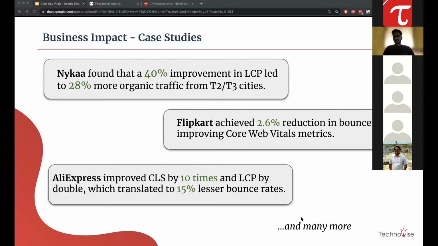The same goes with AliExpress. They improved CLS by 10 times and LCP by double, which translated to literally 15% less bounce rate. Again, this brings many more users towards your business, so this is important here. This CLS and LCP we are going to cover in the next slides, so just hold on. And there are many more examples. You can just go on Google's website to know more.